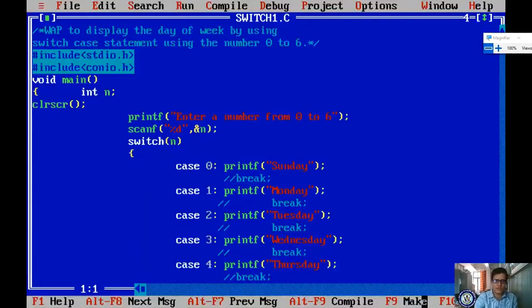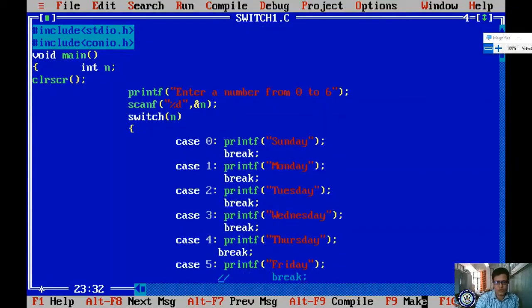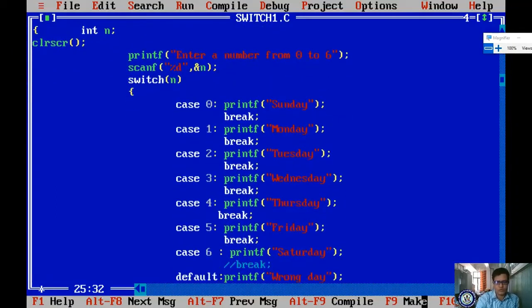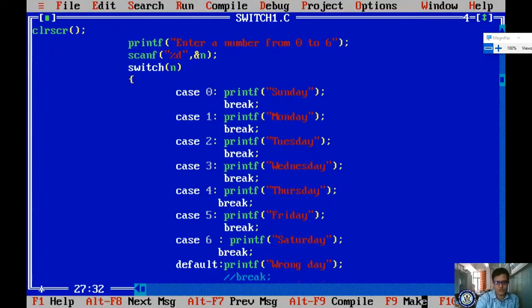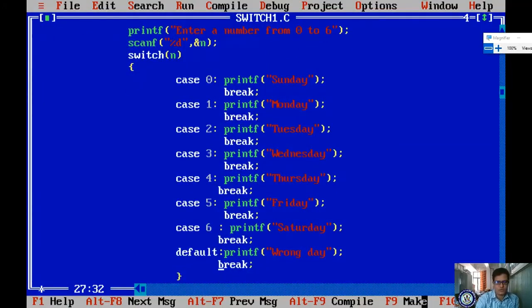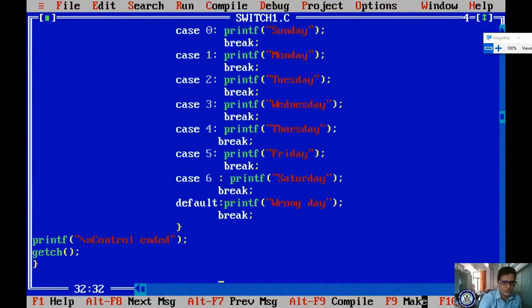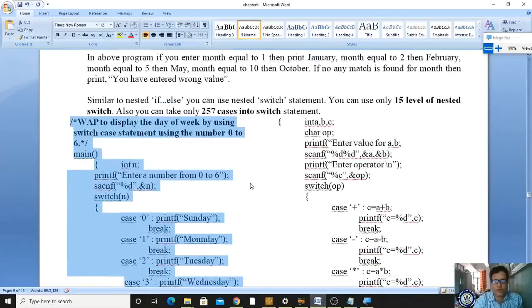So you understand why we are placing the break. After execution of that statement, it does not go to the further blocks. For that termination, we are using the break statement. Okay, and now you understand this concept of this program also. We are moving to another program. What is that program? We'll see shortly. Okay, this is our program. Hope you understand this concept. Let me see another program in our book.